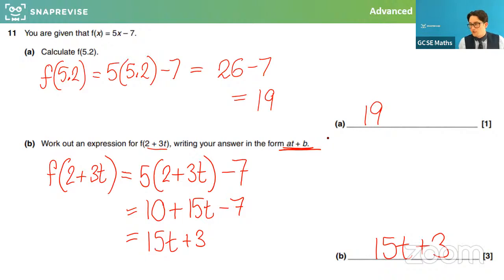So the answer is in terms of t. But that's all we can really do with that. We've still applied that function to it. We've put that in as the input, seen what it spits out as the output. Okay, so hopefully that's clear. Please do ask me if you need anything clarified though for that. And let's keep going. So let's have a little look.